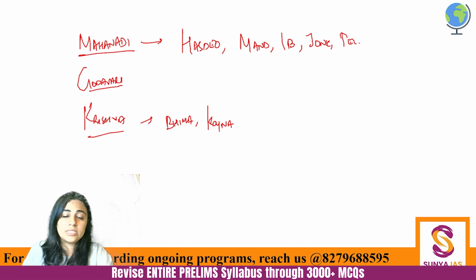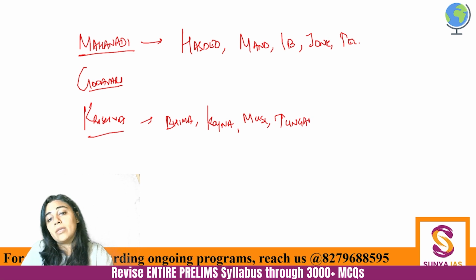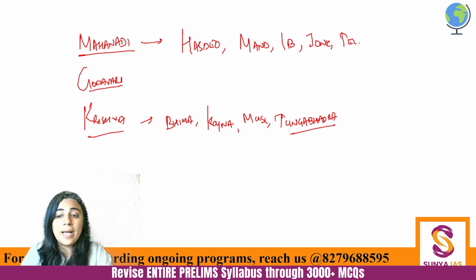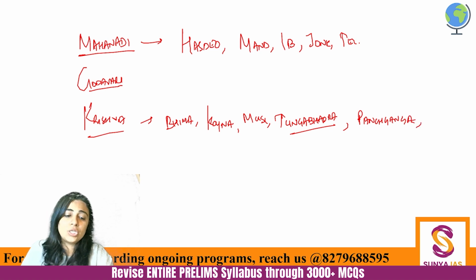These are the smaller ones. Then there is Musi. We just studied about it. The rest of them are very long. The very important one here would be Tungabhadra. Tungabhadra is historically very important because the Vijayanagar Empire was built on the banks of the Tungabhadra river only. Then there is Panchganga river. Very important.